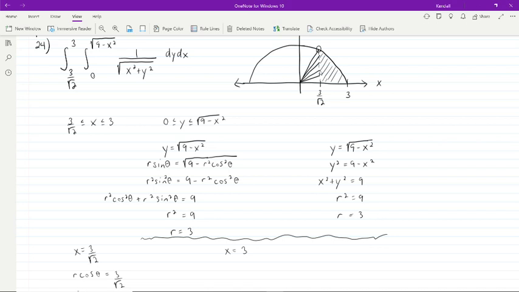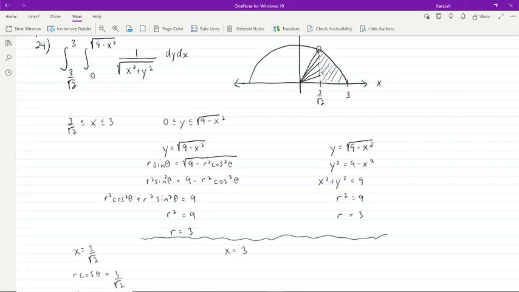Whereas on this one, I don't know what number that is, but my radius goes from that number all the way out to 3. At this angle of theta, my radius goes from whatever length of r this is, all the way out to 3. So we can see that our radius is indeed a function of theta.